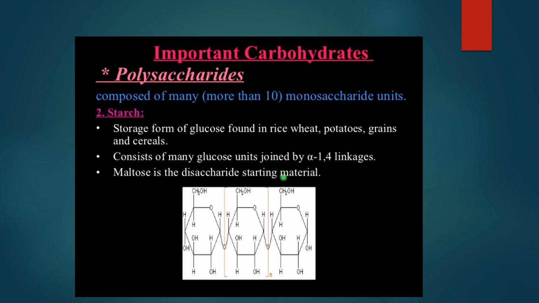Maltose is a disaccharide, a starting material. Because maltose is also formed by glucose. It's a disaccharide, again made up of glucose only. Next, this is a small chain of different glucose molecules shown over here.